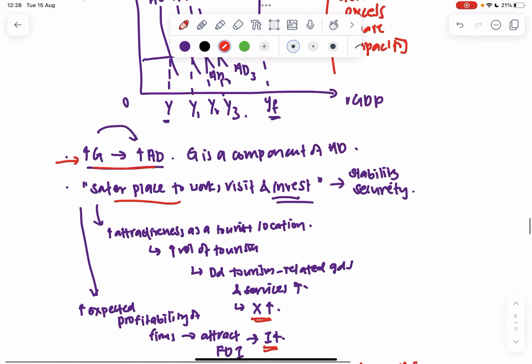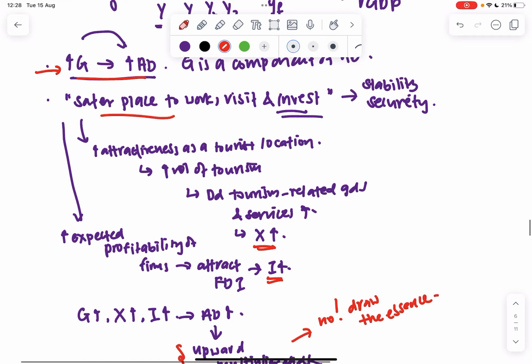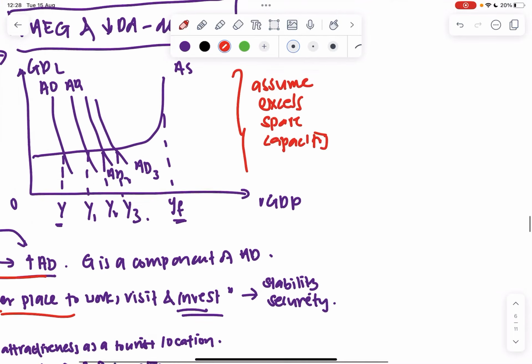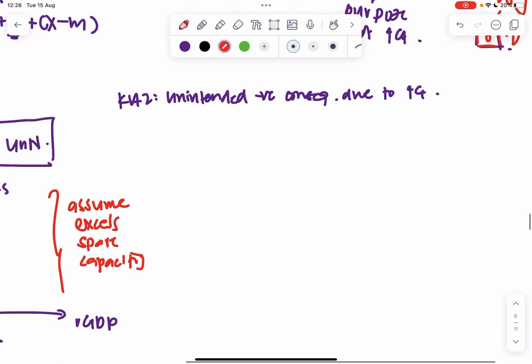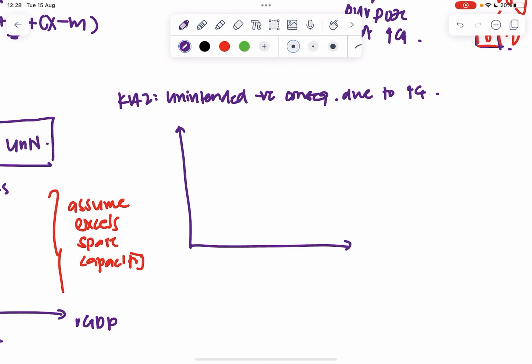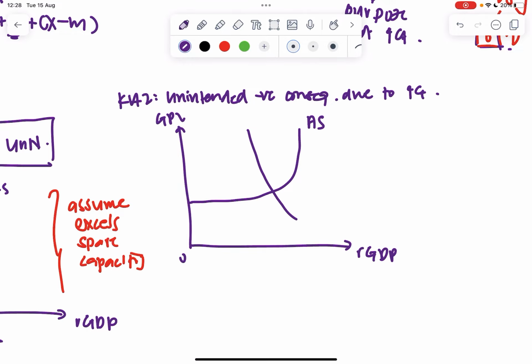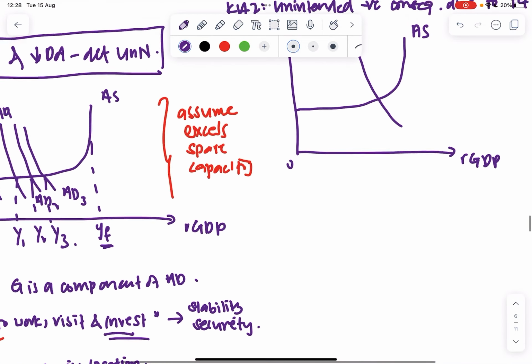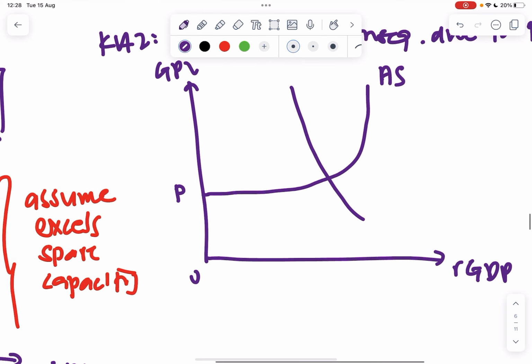Right? We also assume that, oh, because it's safer, then immediately they would invest more, they would consume more, everything. But this might not be true, right? Let me draw another AD-AS diagram. Let's say initially the French economy was producing here. Oh, I realized I forgot to label my price. Okay, never mind. So let's say the GPL was here to begin with, let's say here.